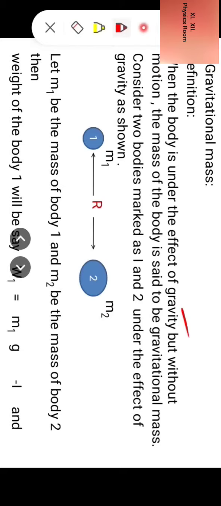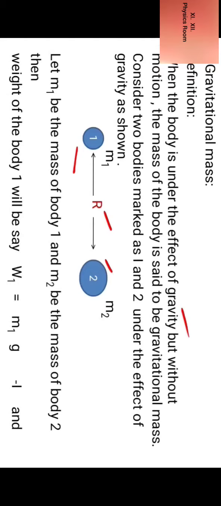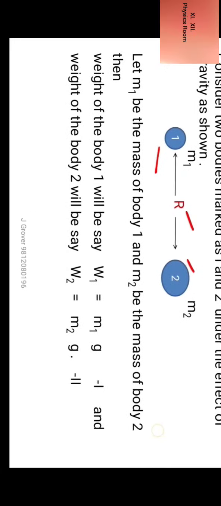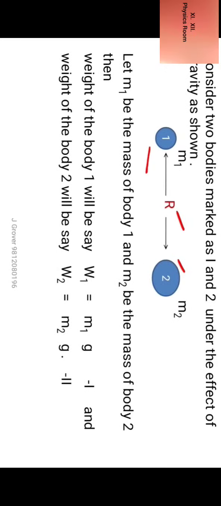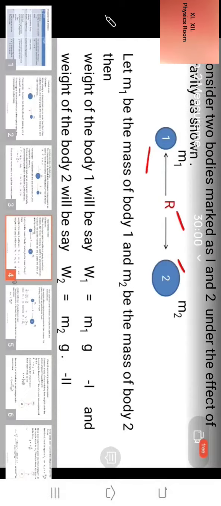Consider two bodies marked as 1 and 2. This is body 1, this is body 2, under the effect of gravity as shown. They are separated by a distance r. Let m1 be the mass of body 1 and m2 be the mass of body 2, then weight of the body 1 will be W1 equal to m1g. Let us mark it as equation 1, and weight of the body 2 will be W2 equal to m2g. Let us mark it as equation 2.